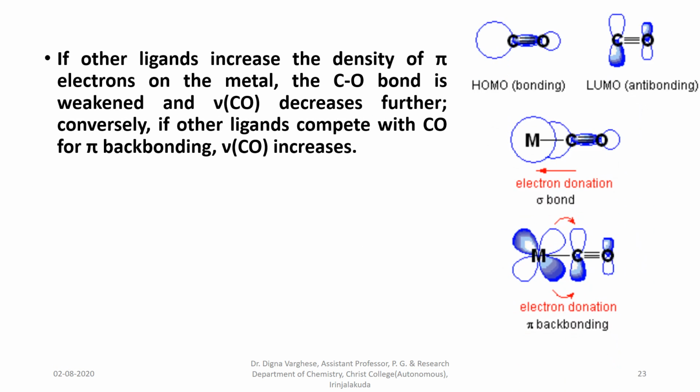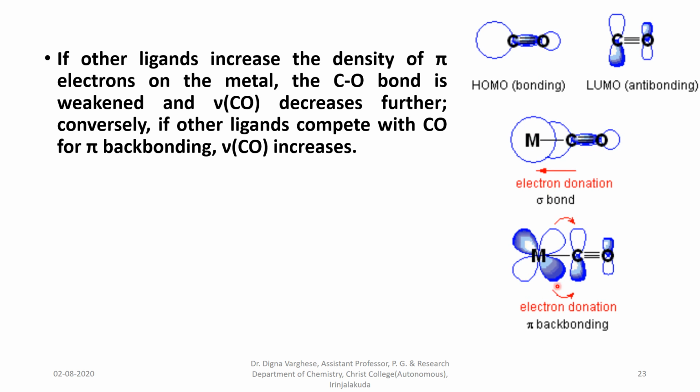If other ligands increase the density of pi electrons on the metal, the CO bond is weakened. That decreases the IR frequency. If ligands compete with the CO for pi back bonding, nu CO increases.